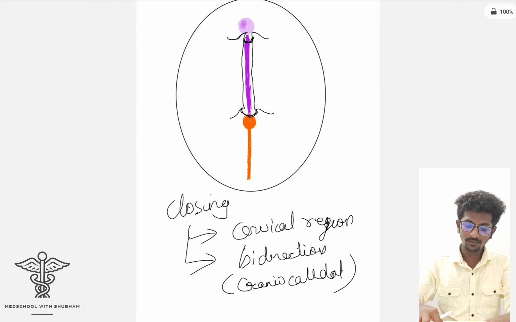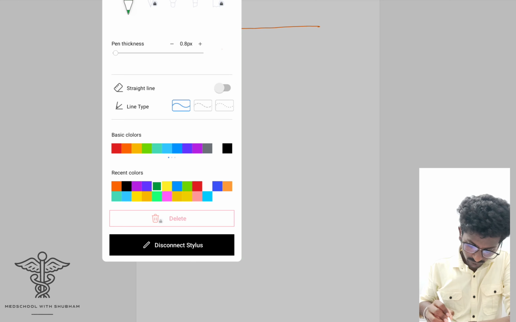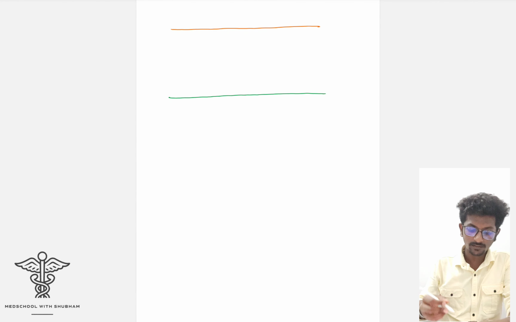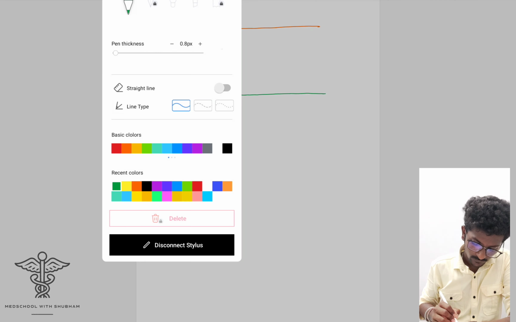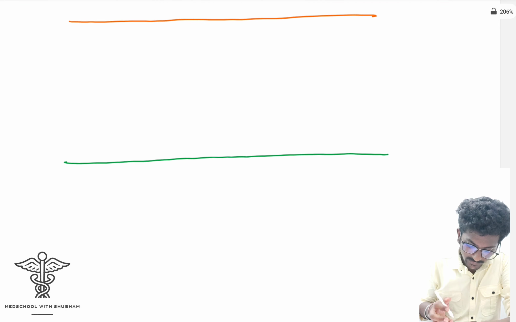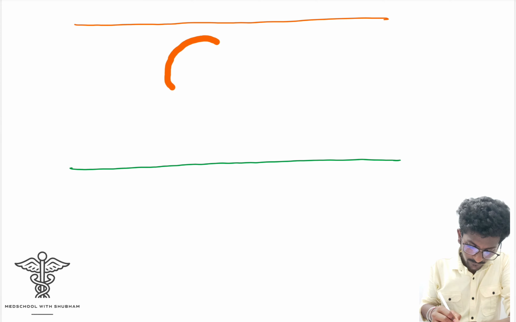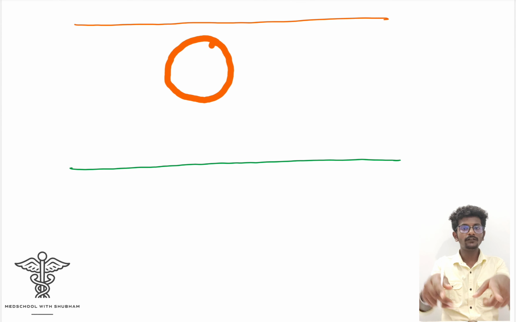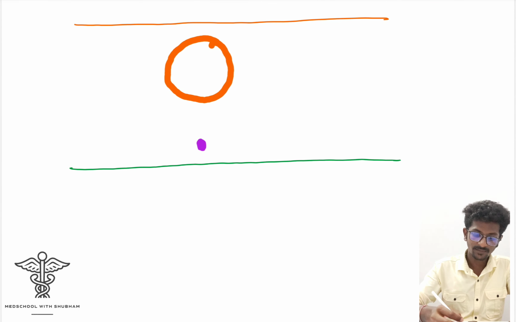Now after the fusion, what we can see is this is the ectoderm, this is the endoderm, and in the center we have the neural tube. Now after folding it will form a tube within, so this is the neural tube, and in the lower side we have this notochord. Okay.